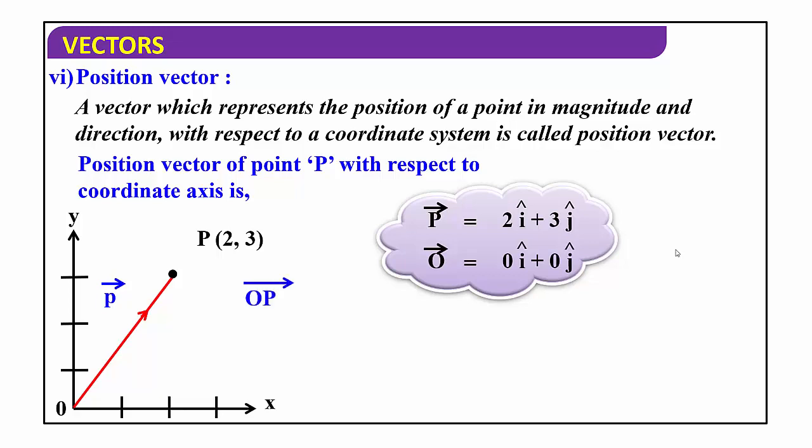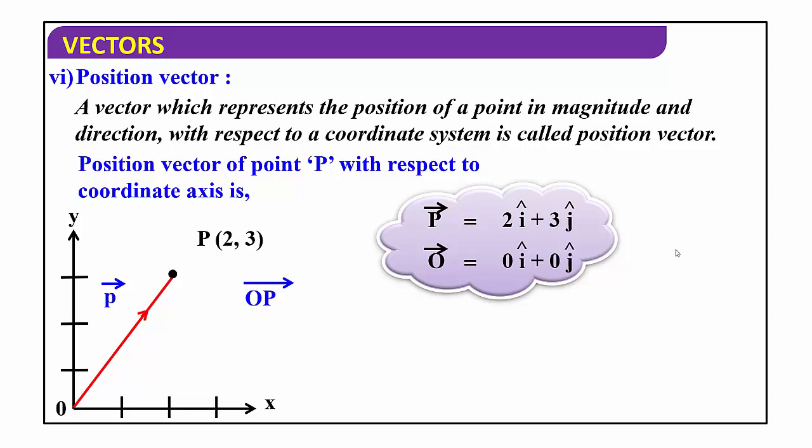Then we have to write the final position vector, OP or the vector OP. Why do we write vector OP? Because we know that change in position is written as final position minus initial position.